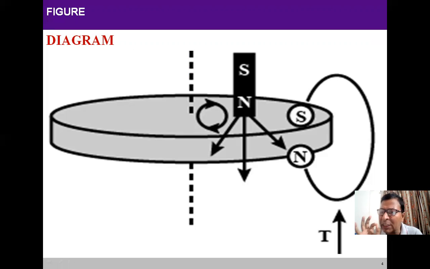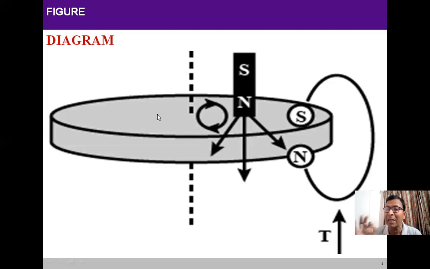Due to this movement of the strong magnet around the given axis of rotation, the metal disk, the non-magnetic material disk, experiences a change in magnetic flux.